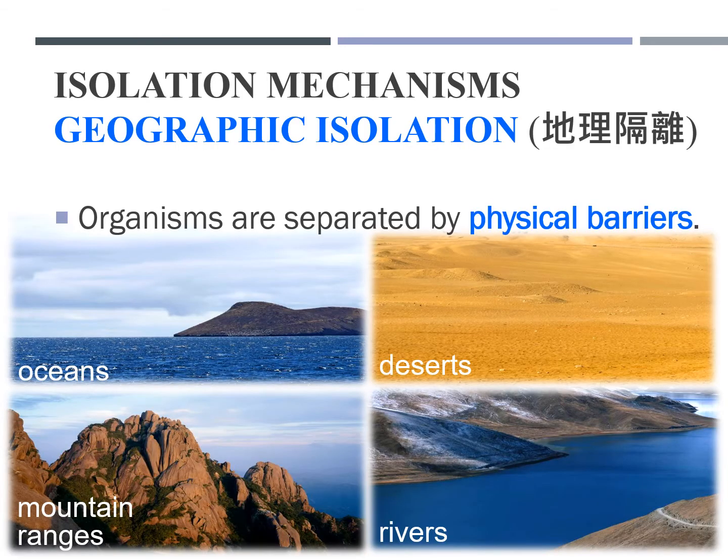There are actually different types of isolation mechanism. The one given in your textbook is called geographical isolation, 地理阻隔. The organisms are separated by physical barriers such as the ocean, the desert, mountain ranges, or rivers.